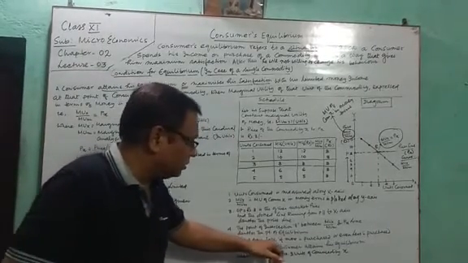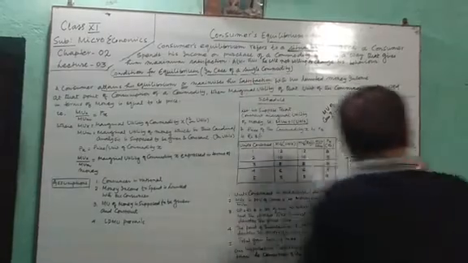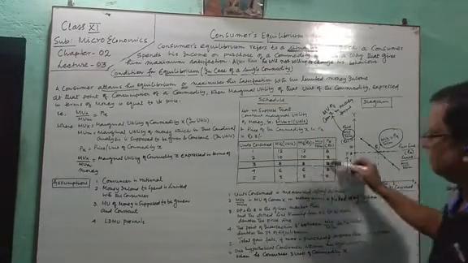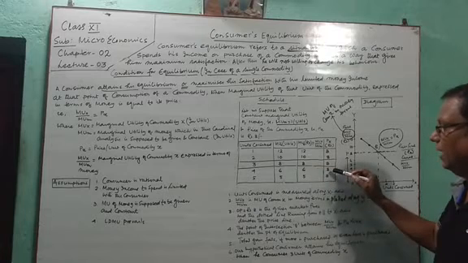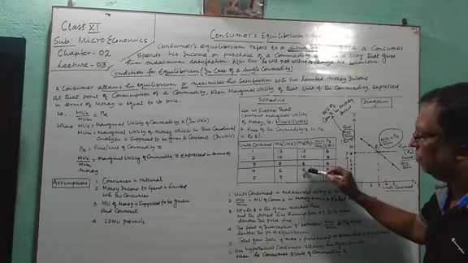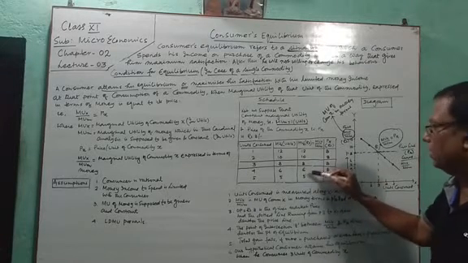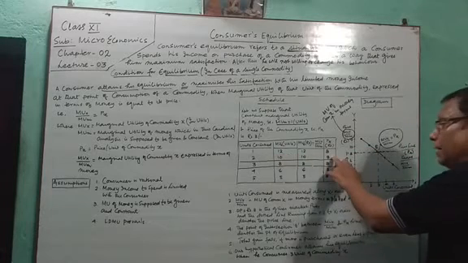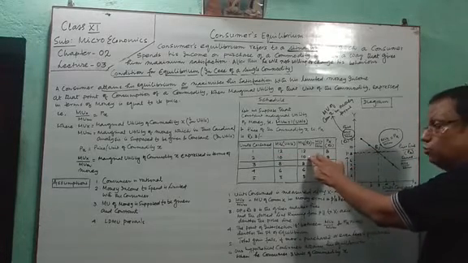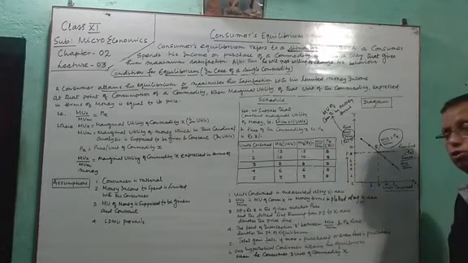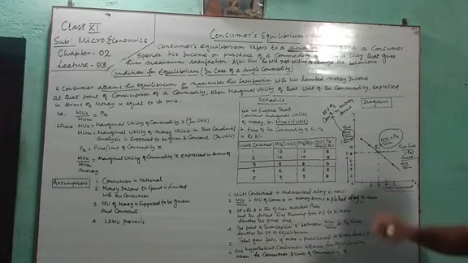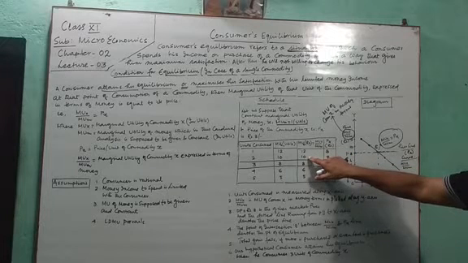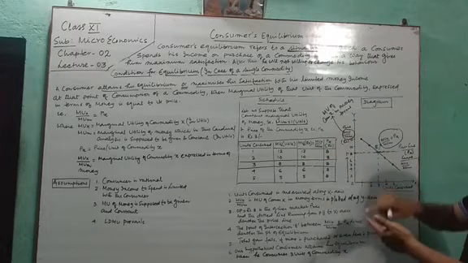Total gain falls if more is purchased. Suppose the consumer purchases the 4th unit, his gain is falling. That means he is spending 8 rupees and he is gaining only 6 rupees. If he consumes the 2nd unit, he is spending 8 rupees, he is getting 10 rupees. So definitely our consumer will not stop over here according to the LDMU, because he is spending only 8 rupees and getting 10 rupees. So he will purchase 1 unit more.